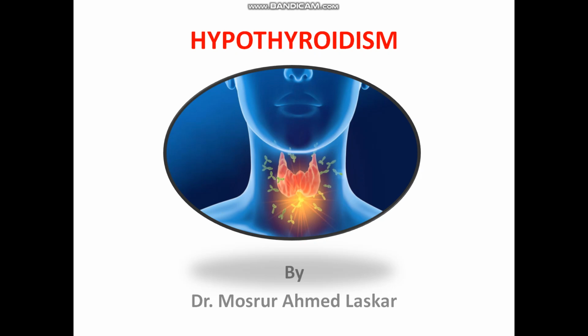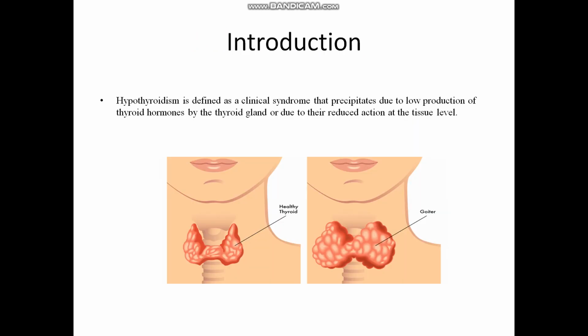Hypothyroidism is defined as a clinical syndrome that occurs due to the low production of thyroid hormones by the thyroid gland, or due to their reduced action at the tissue level. That means when the thyroid hormones, that is T3 and T4, are low, or their action is reduced at the tissue level, that is called hypothyroidism.